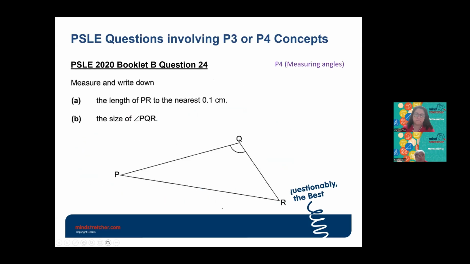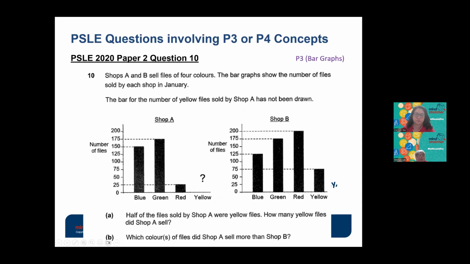Okay, so this question from 2020 is on measuring angles. This is from P4, where they will learn how to measure angles using the protractor. For this case, they need to measure the angle PQR. And this question here is making use of what they learned in P3, which is on bar graph, to answer these two questions, part A and part B.